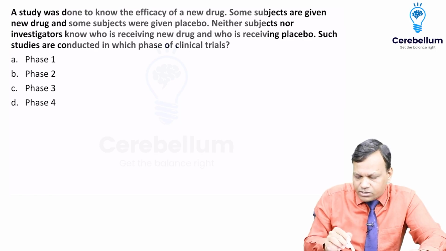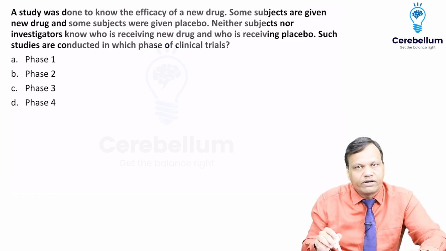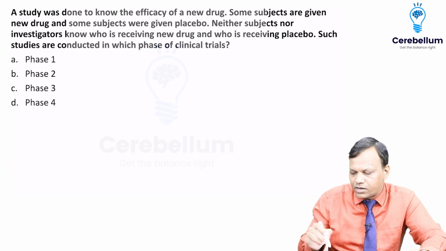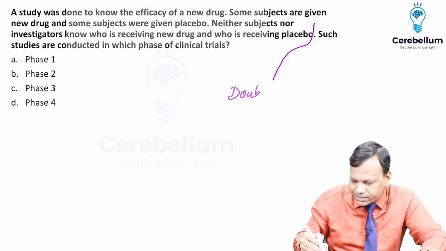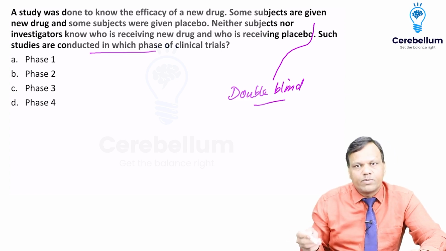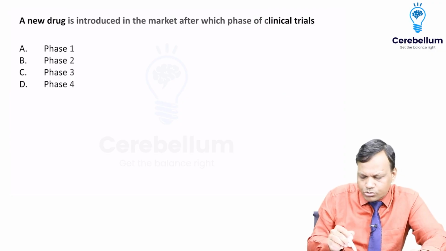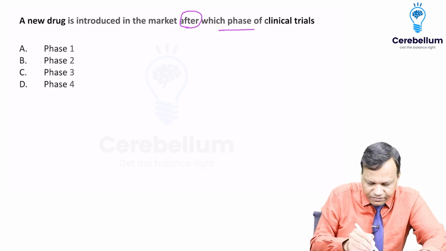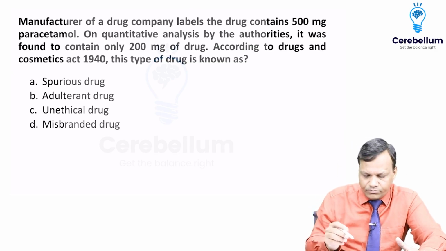Okay. A study was done to know the efficacy of a new drug. Some subjects are given new drug and some subjects were given placebo. Neither subjects nor investigators know who is receiving a drug and who is receiving placebo. So which type of study is it? Yes, this is a double-blind study. Such studies are conducted in which phase? Double-blind are conducted in which phase? Yes, it is in phase 3. A new drug is introduced in the market, read very carefully, after which phase? It is after phase 3. Okay. After phase 3, the drug will be marketed.